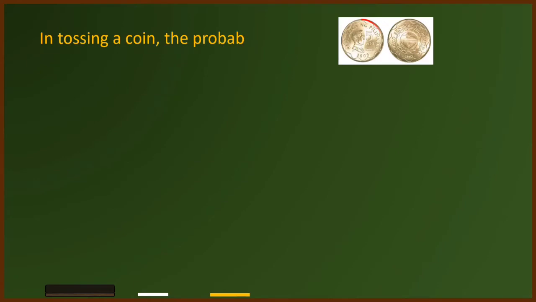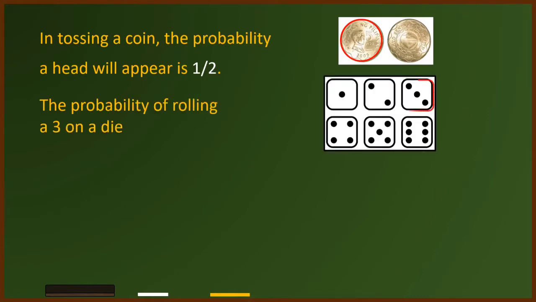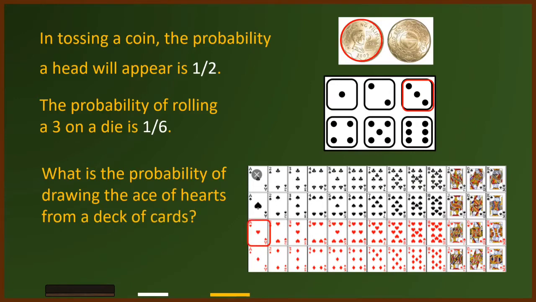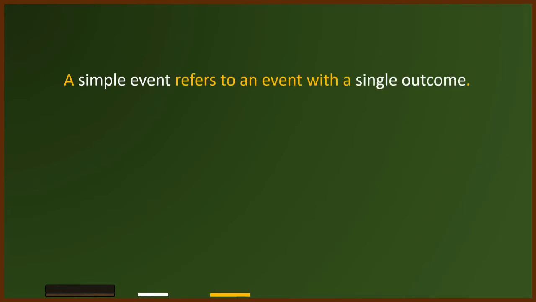Recall that in tossing a coin, the probability a head will appear is 1 over 2. And the probability of rolling a 3 on a die is 1 over 6. Now, what is the probability of drawing the ace of hearts from a deck of cards? Yep, you're right. It's 1 over 52. The given problems involve simple events. A simple event is an event where one experiment happens at a time and it will be having a single outcome.